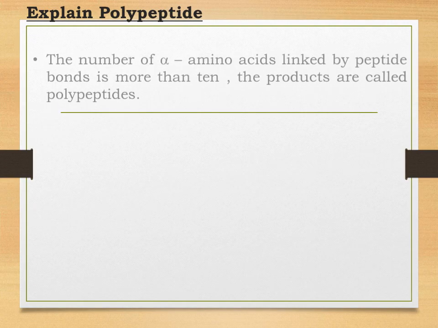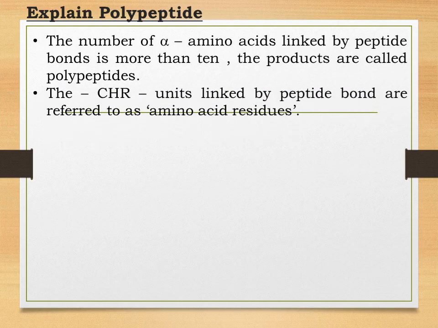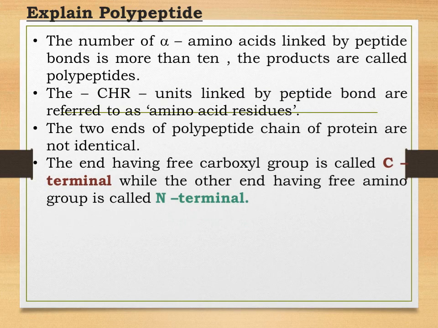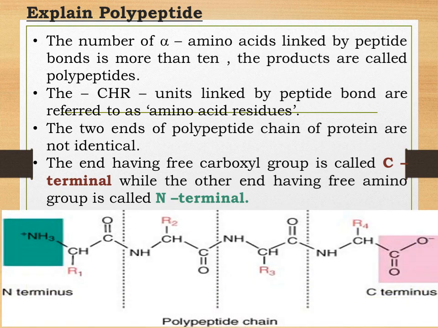Students, now let us understand what is a polypeptide. Students, you all know poly means what? Many. And peptide. So what is a peptide bond? The bond that connects alpha amino acids to each other is called a peptide bond. So it is but obvious that when the number of alpha amino acids that are linked to each other are more, then it is called a polypeptide.